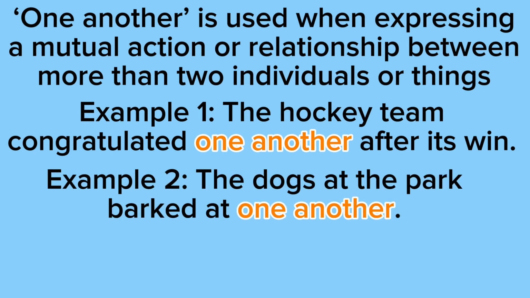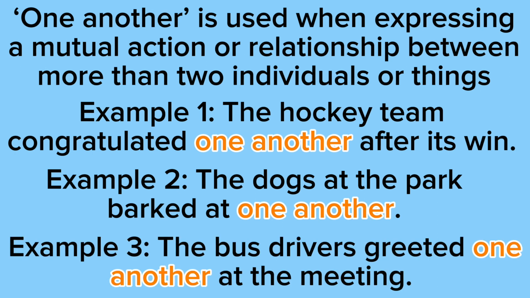So example 2 says the dogs at the park barked at one another. So we didn't say the dogs at the park barked at each other because that would mean we're referring to two dogs. In this case, we're referring to more than two dogs, and that's why we used one another. Example 3 says the bus drivers greeted one another at the meeting. So we wouldn't say the bus drivers greeted each other at the meeting because then we would be talking about two bus drivers, but we're talking about more than two bus drivers, and that's why we said one another as opposed to saying each other.